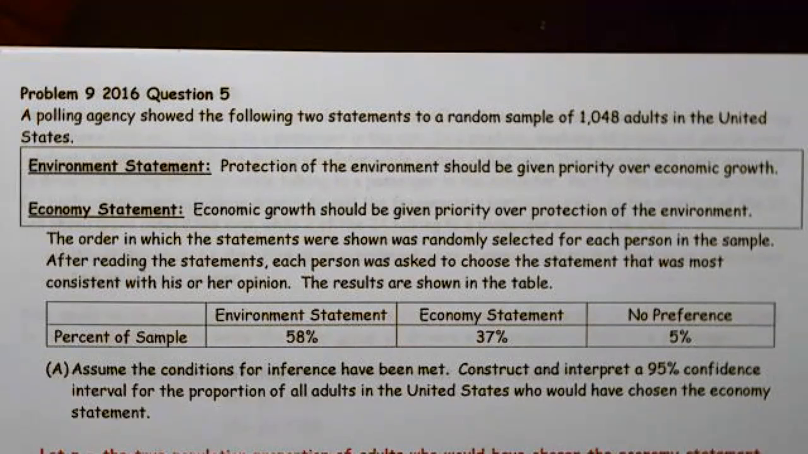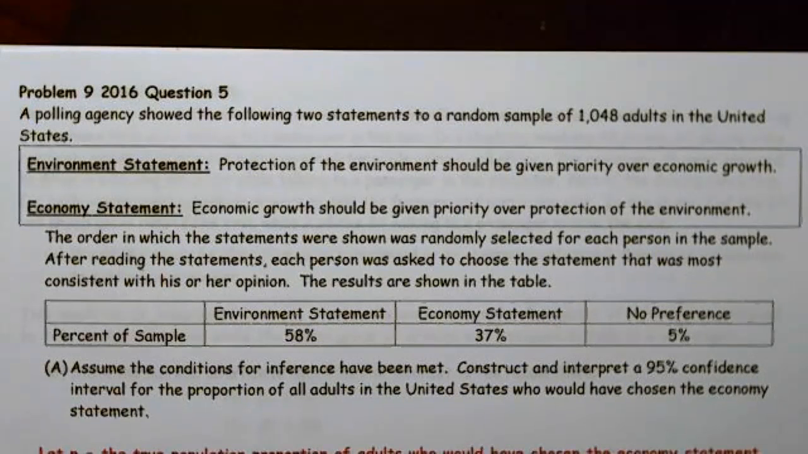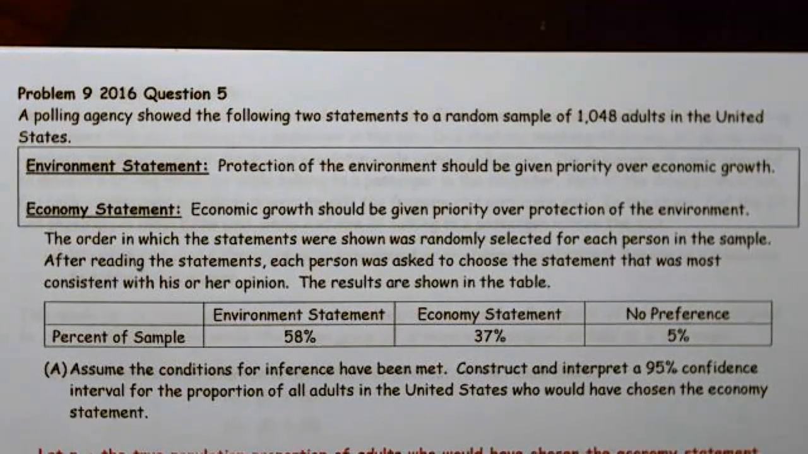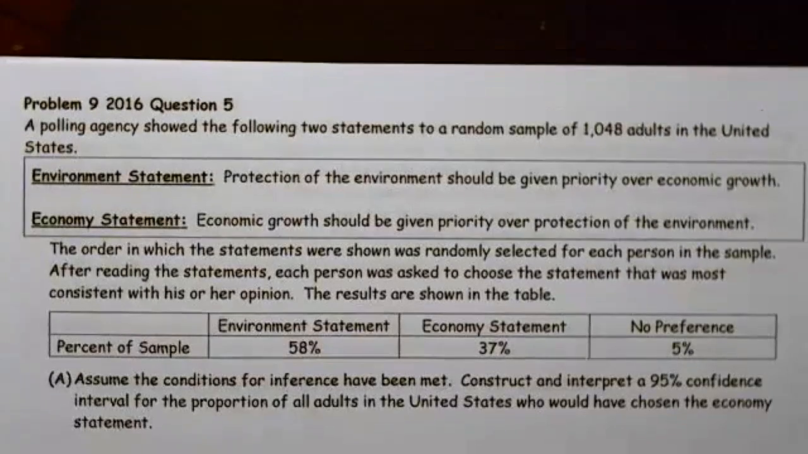By the way, the fact that they randomly selected the order, I think, was important. We saw that on Wednesday's lesson when we asked which show do you prefer, Seinfeld or Friends, and they swapped the order and the percentages changed. So it's kind of important to be randomized. So the results are shown in the table, and we have 58% chose the environment, 37% the economy, and 5% said no preference.